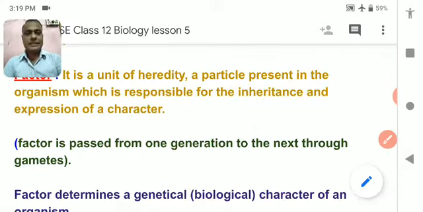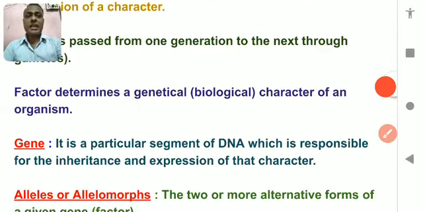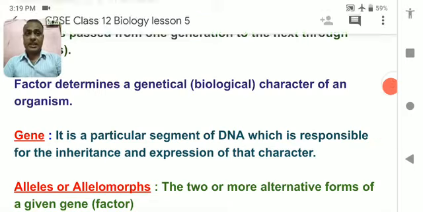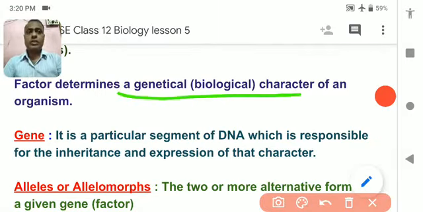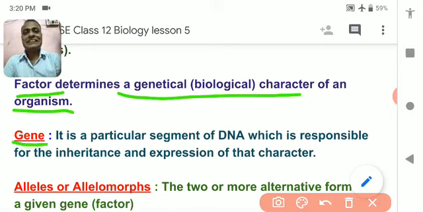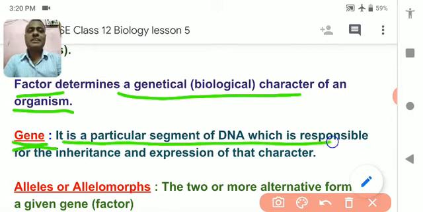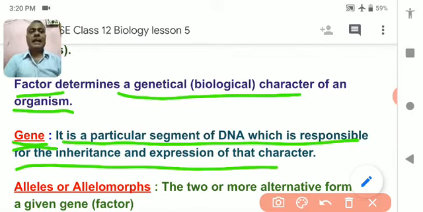So let us study. Factor determines a genetical character. Yes, it is very important. All the biological characters that we have are due to some factor, and these factors are nothing but the genes. So a gene is a particular segment of DNA, and it is responsible for inheritance and expression of that character.